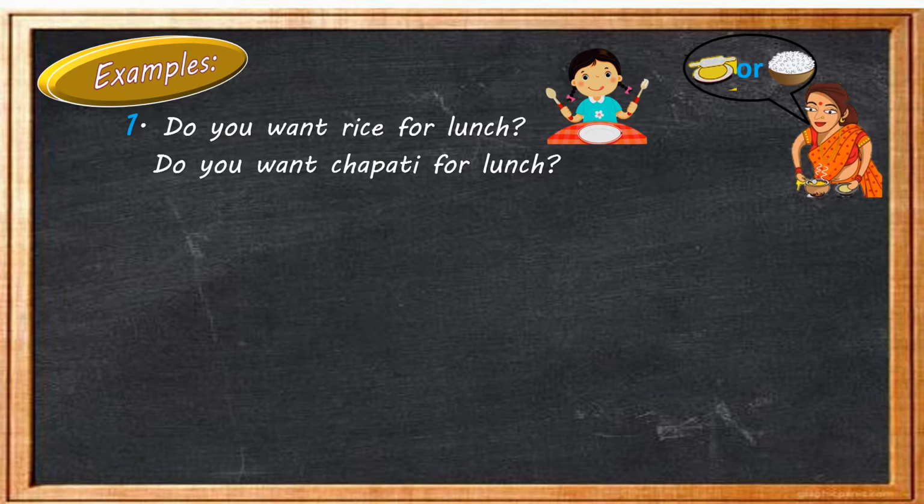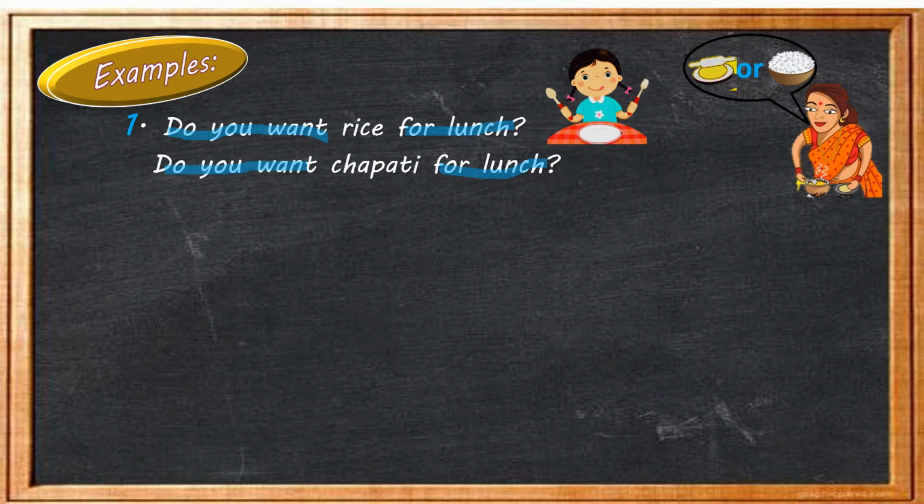Now children, on the screen, see there are two sentences. First you have to find out what is common in both the sentences. Like, do you want for lunch? In both the sentences, do you want for lunch is common.